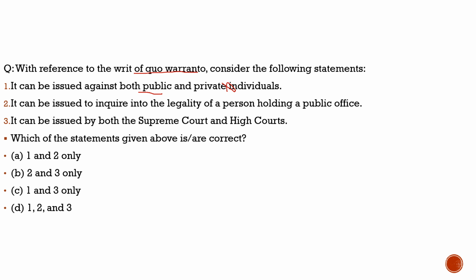Second, it can be issued to inquire into the legality of a person holding an office. 100% correct. It can be issued against a person regarding the legality of holding an office. For example, some IAS officer or CM or PM. This writ can be issued against him to ask whether he is legally entitled to be there, whether he is a citizen of the country, whether he gained his citizenship via any fraud or something like that. So this can be issued against a public person. So this statement is correct.